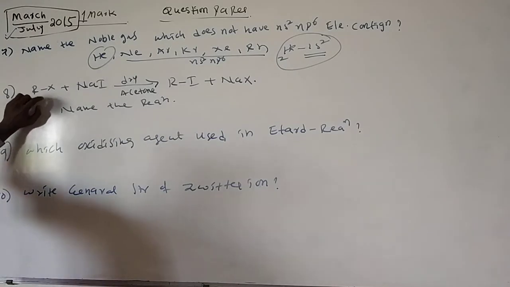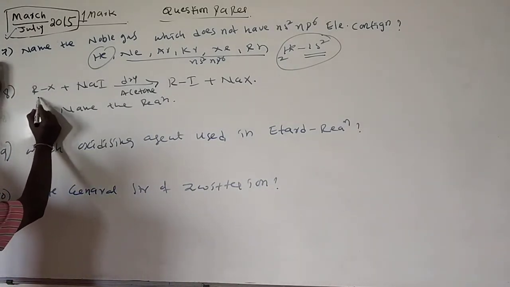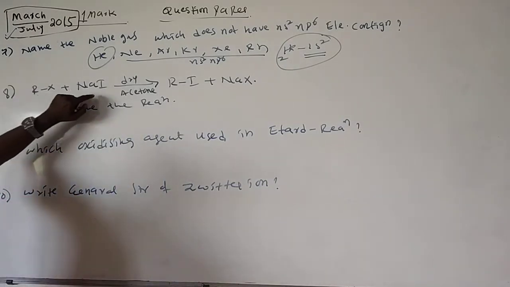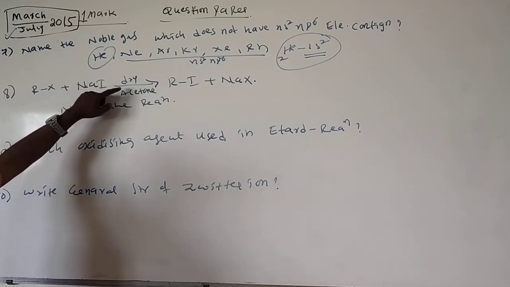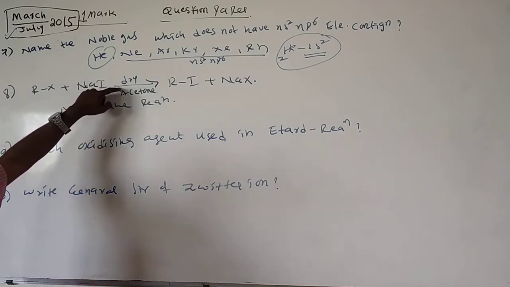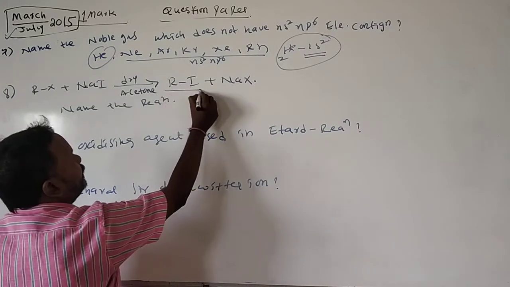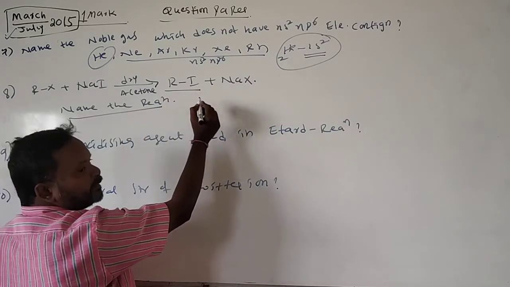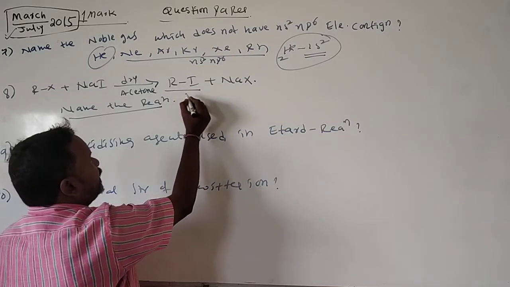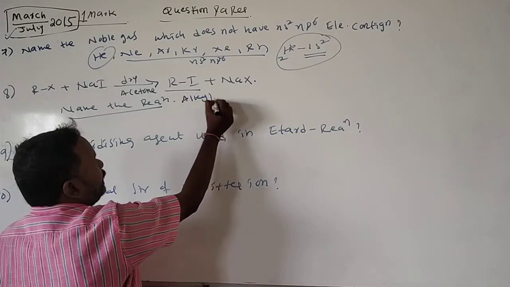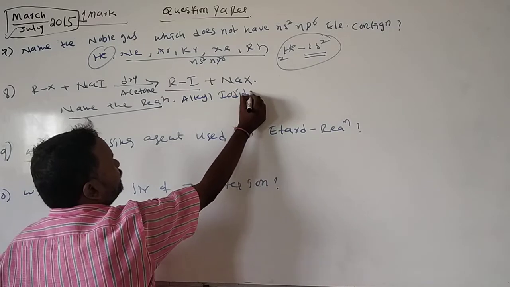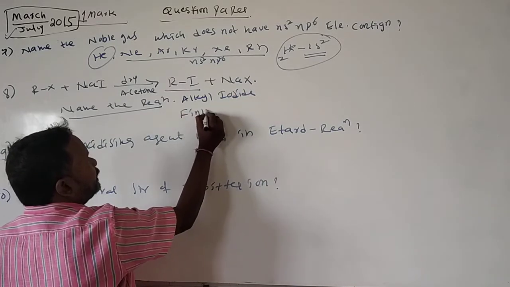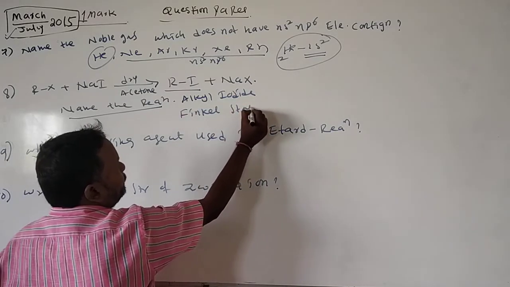Next, 8th question. An alkyl halide RX reacts with sodium iodide in the presence of dry acetone and forms alkyl iodides. Name the reaction. This is used for the preparation of alkyl iodides. This reaction is called the Finkelstein reaction.